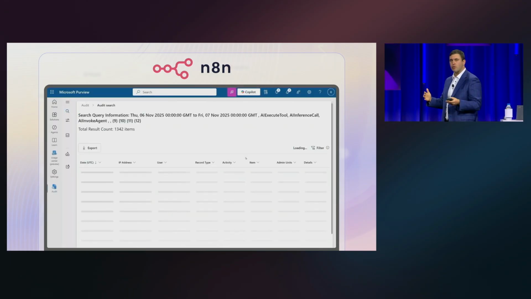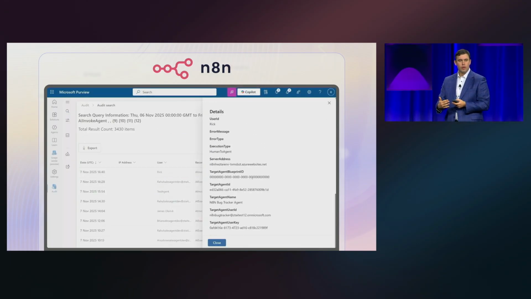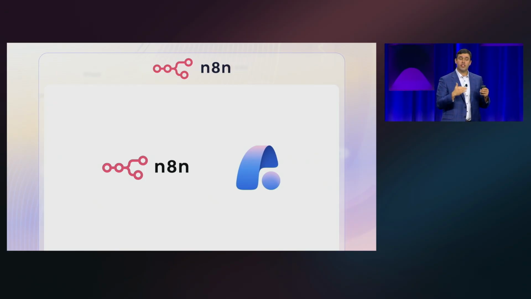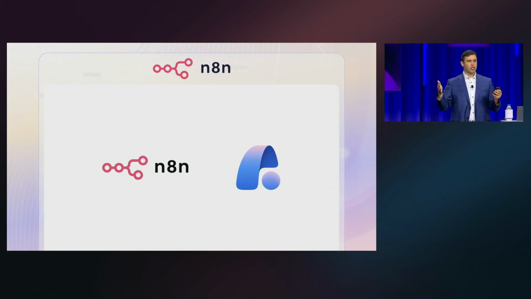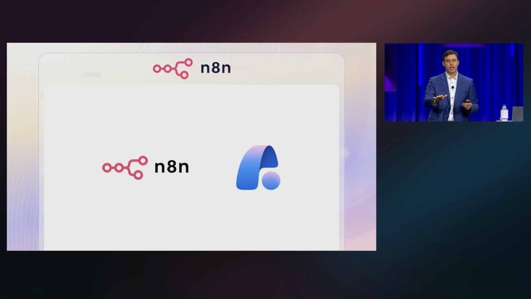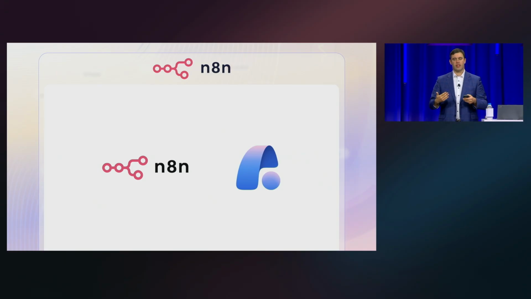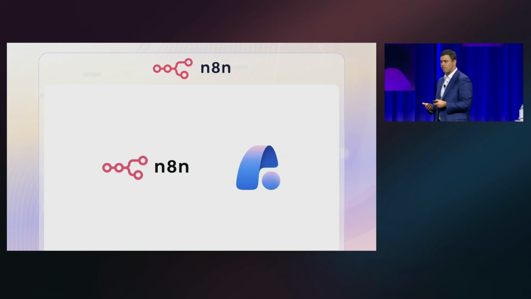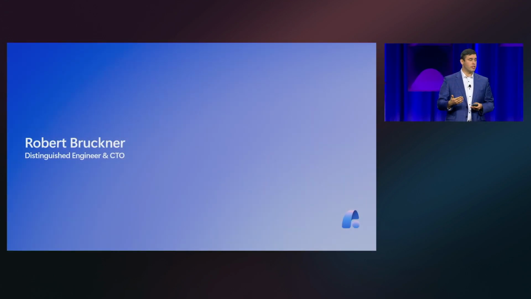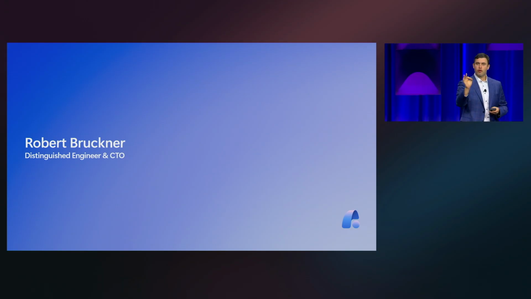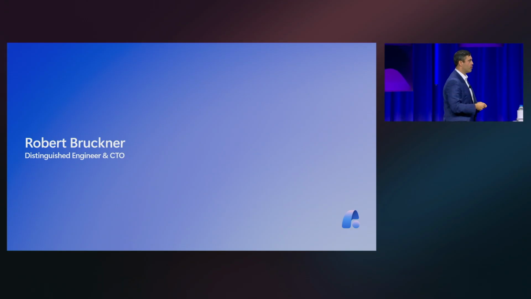And so we have this rich partner ecosystem as well. They're already proving out these capabilities. They're already leveraging those same endpoints, those same SDK that I showed you, that you can use for your own agents. They're already building on that as well today. And now I'd like to invite Robert to the stage, who's going to talk a little bit around that third box of agent interoperability. Robert?